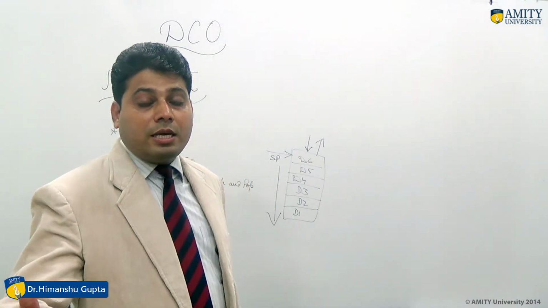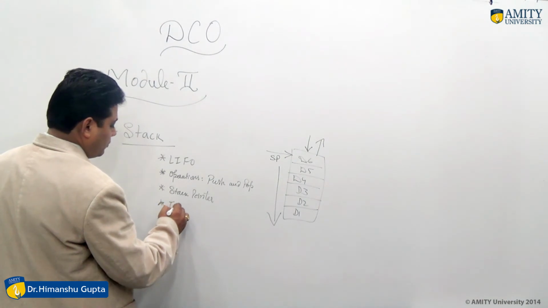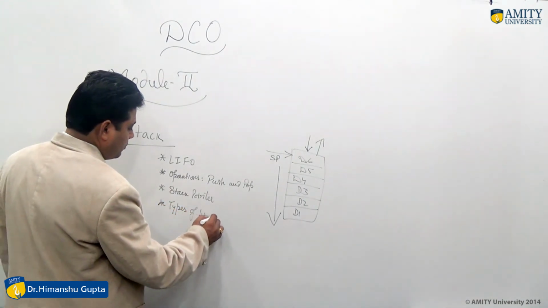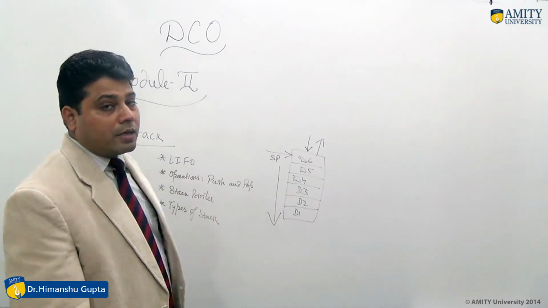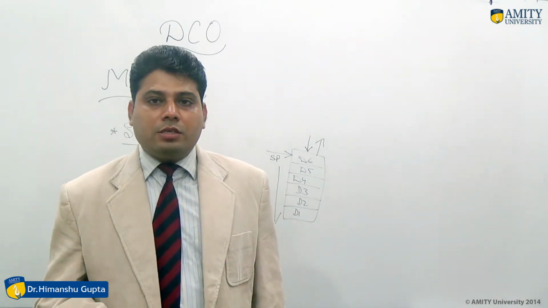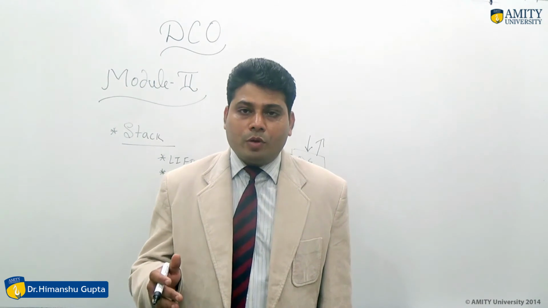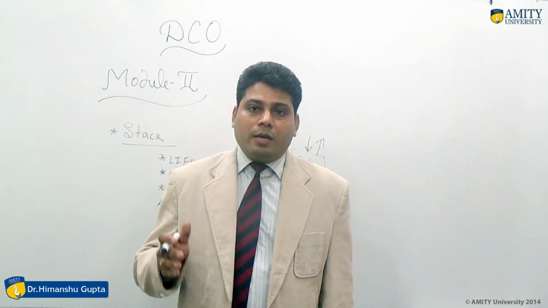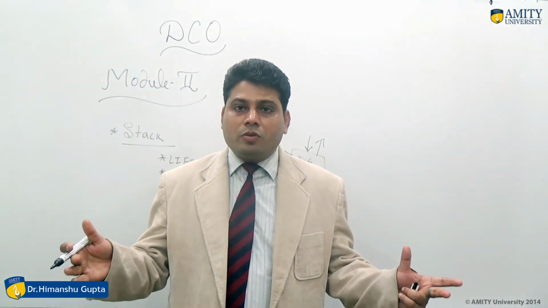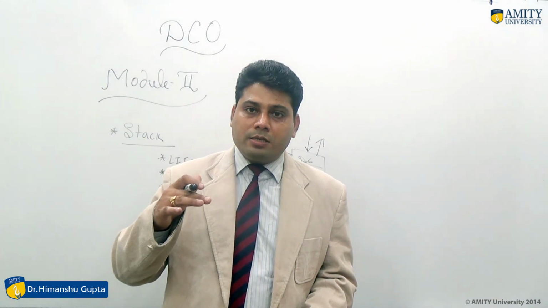Here we can see the types of stack. Stack is basically divided into two parts. First is known as the register stack and second one is known as the memory stack. We know that in a computer system we have a number of registers. So all registers will be arranged in a stack organization.